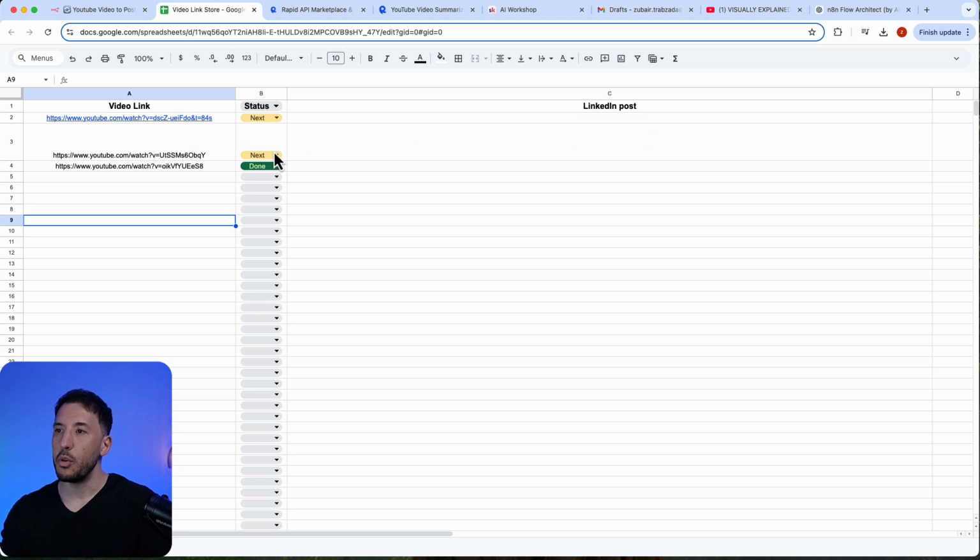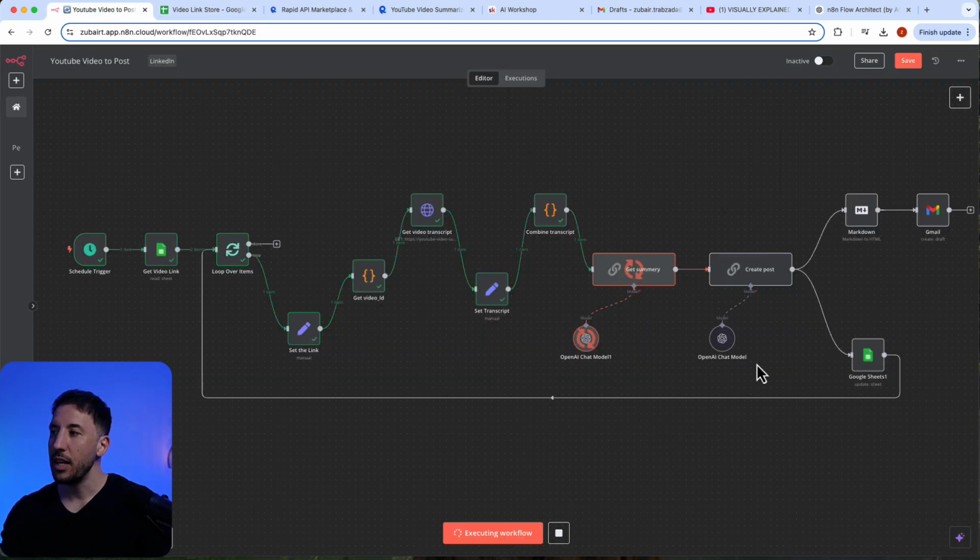And it's going to keep going to the next video link because we have this loop item. And again, I'm going to explain all of this in a little bit. But as you can see right now, all of this is being processed. The video gets summarized. We're utilizing this RapidAPI to grab the video ID, and as you can see, it went through and it's looping now.